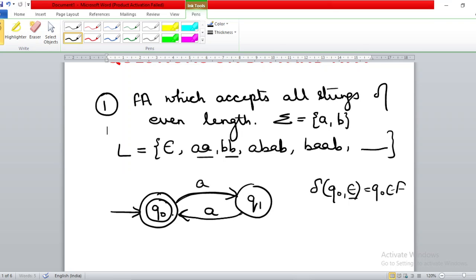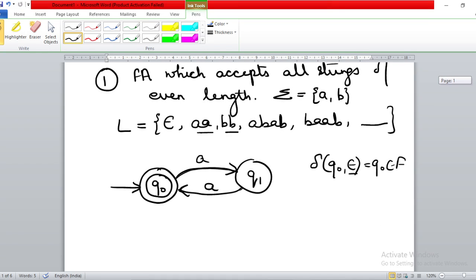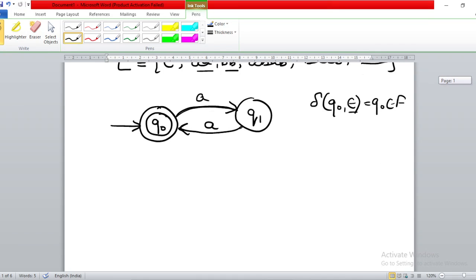The concept behind making this finite automata is that you have to make use of the tricks, plus you have to see that all the strings which are in that language should be accepted by the automata. All strings which do not belong to that particular language should not be accepted. So you have to make the modifications, add states, delete states accordingly, right?